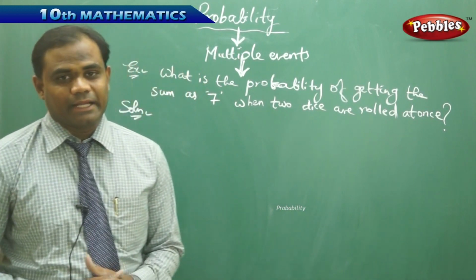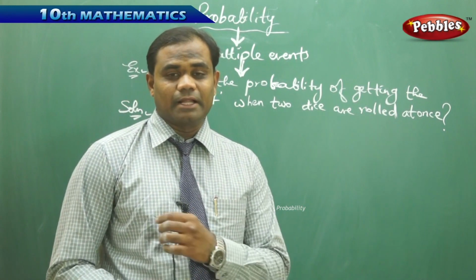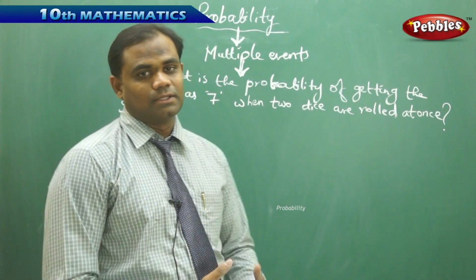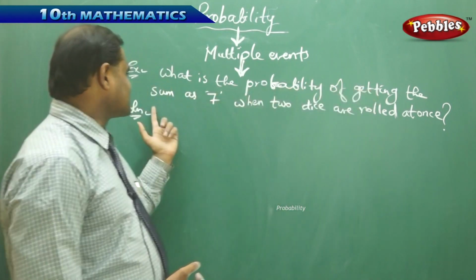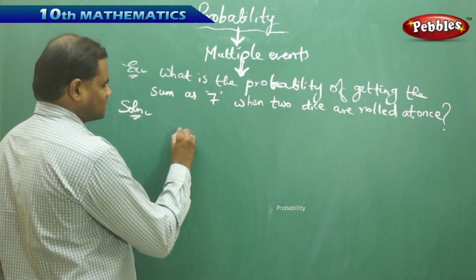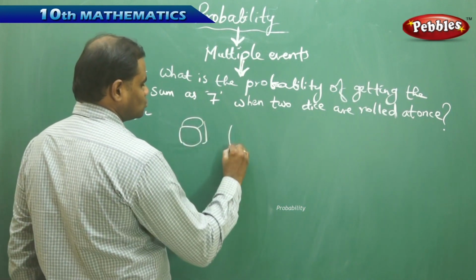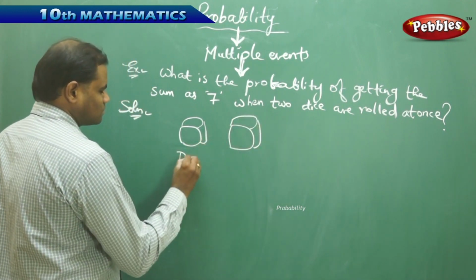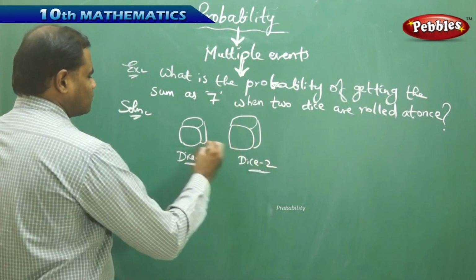So let's see a problem connecting multiple events. That is, here I don't take one experiment, but I take 2 coins or 2 dice or 2 playing cards and do them together at once. To support this, an example problem: what is the probability of getting the sum as 7 when 2 dice are rolled at once? That is, I have 2 dice, dice 1 and dice 2, which are rolled at once.